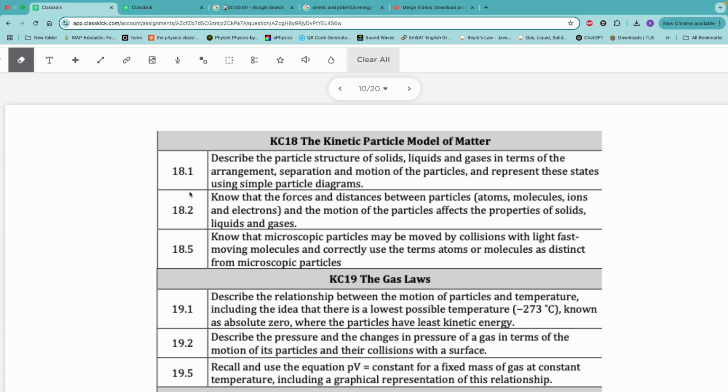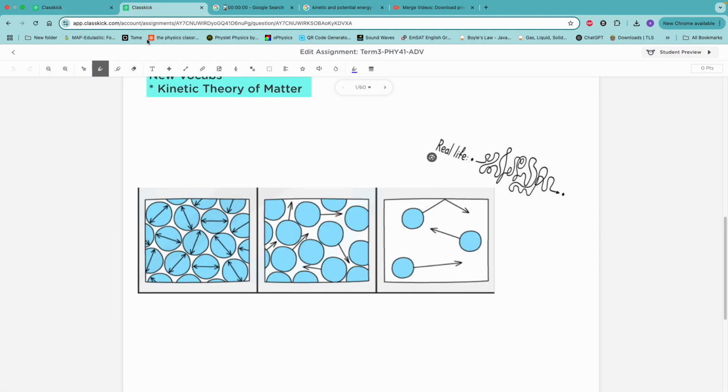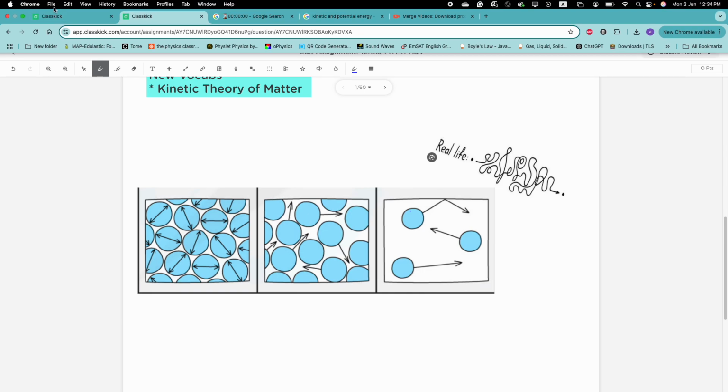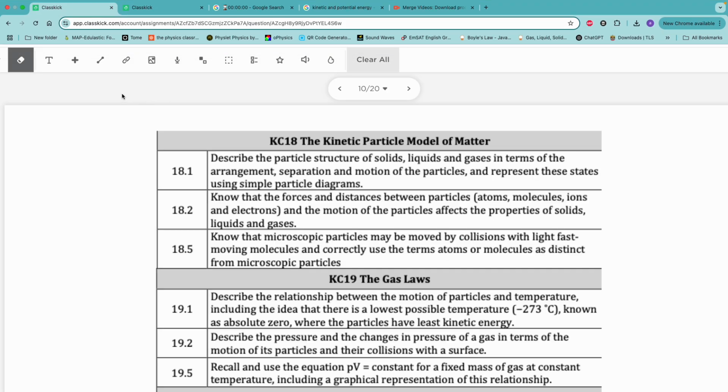3 topics. Let's start with key concept 18 that talks about different states of matter. Mainly we know that we have solid, liquid, and gas. They have different arrangement, different speed of motion, different properties based on the arrangement of particles in each state.